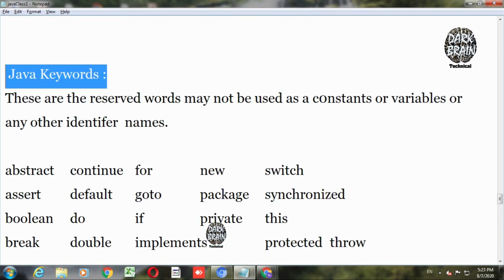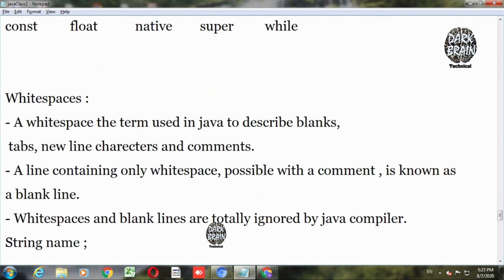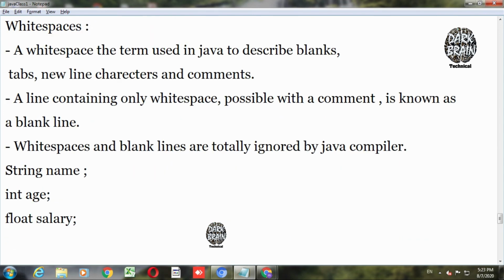Next one is white spaces. What are these white spaces? As we already learned, these are the spaces we write in a language, whether English or any other. For a character to be a white space, it should satisfy one of these conditions: it should be a line separator, a paragraph separator, or some space.